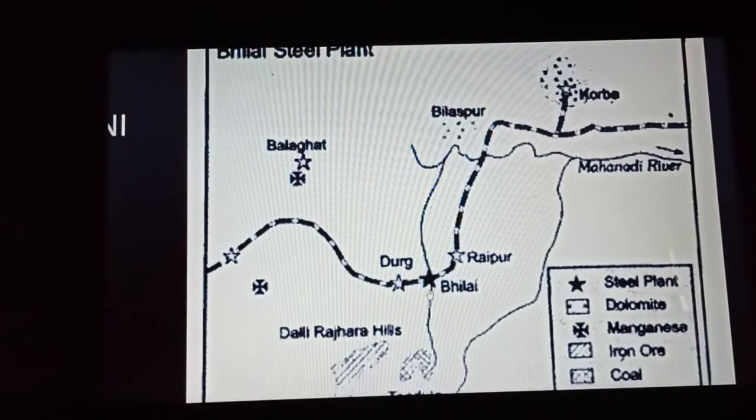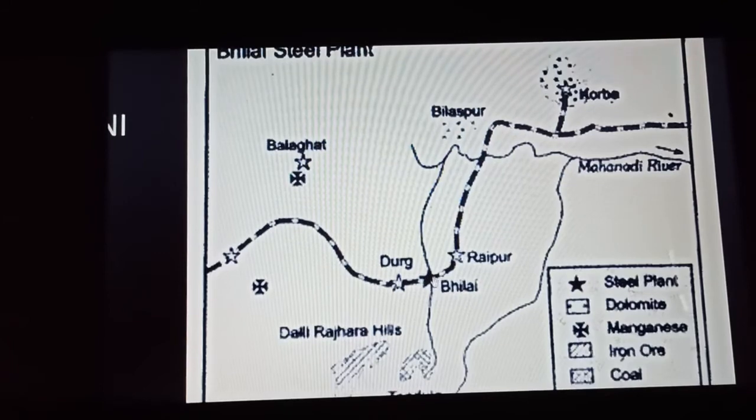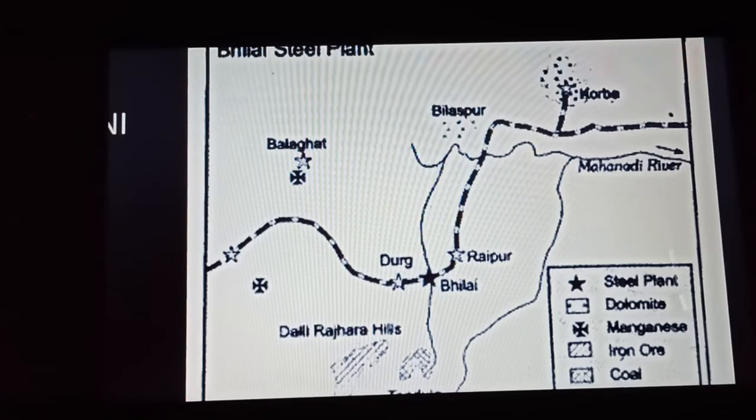So you can see the steel plants are marked with this dark colored star. This is the location of the Bhilai steel plant. It is getting its iron from these Dhalli Rajhara hills, and the coal from the Jharia mines, and also from the Bokaro region. This Balaghat is providing its manganese. You can see the symbol and the legend over here.